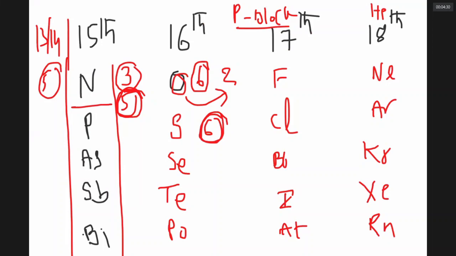In the halogen family, they have 7 electrons, so they may make 1 bond, or they may make a maximum of how many bonds, sir? 7. What about 18th group, sir? They have 8 electrons. So bonds, they make as many as they want to make, but they make none at all.